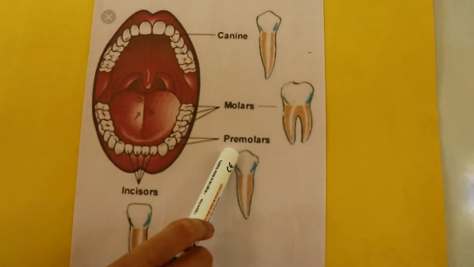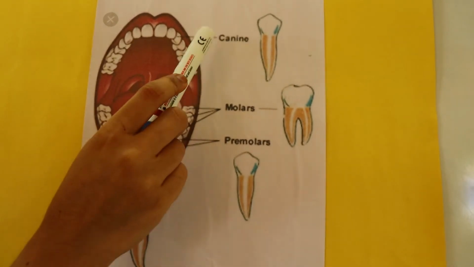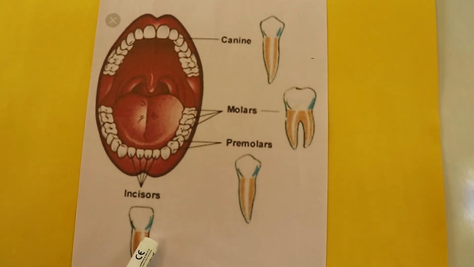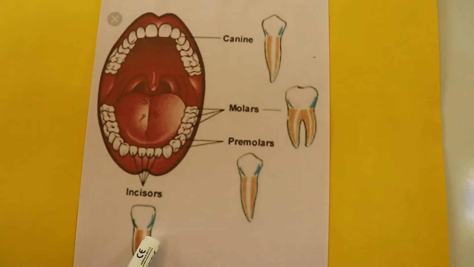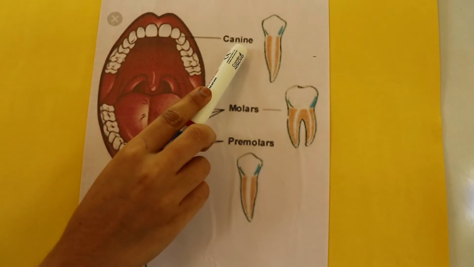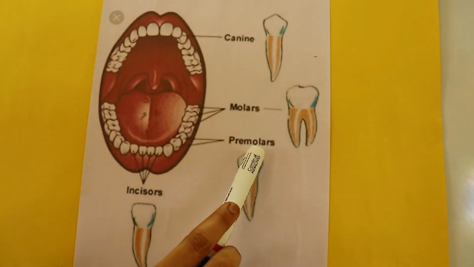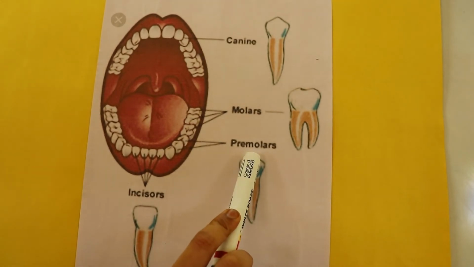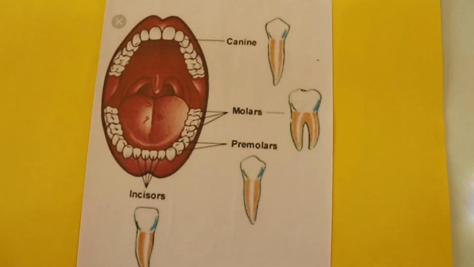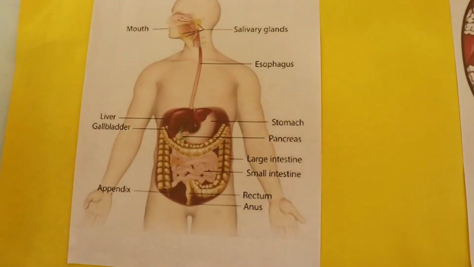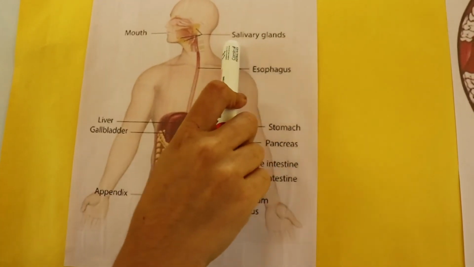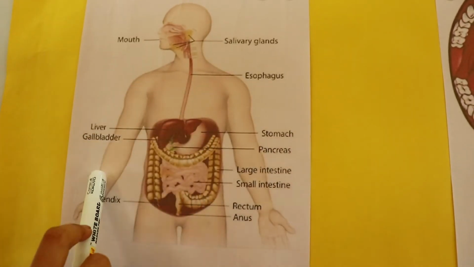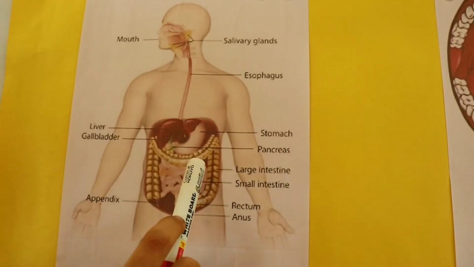The types of teeth are incisors, canines, molars and premolars. Incisors are used for cutting and biting. Canines are used for tearing. Molars and premolars are used for chewing and grinding the food items. Next we will go to the salivary glands. The salivary glands secrete saliva to keep the digestive system and all parts of our body always moist.